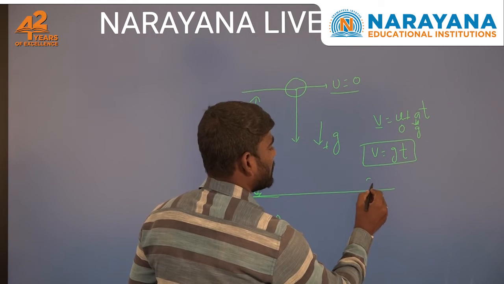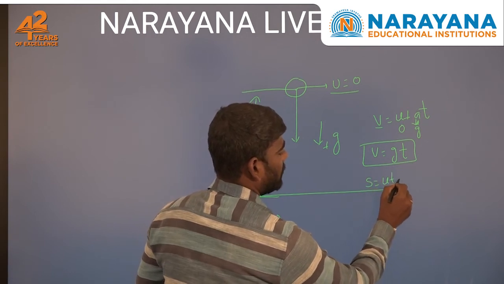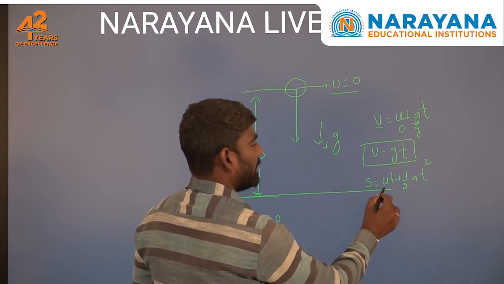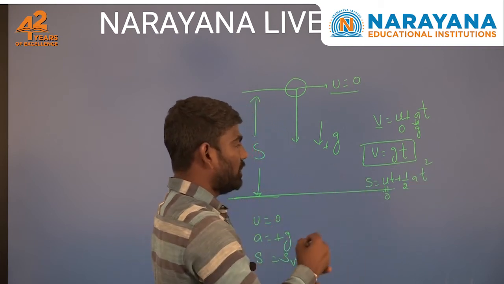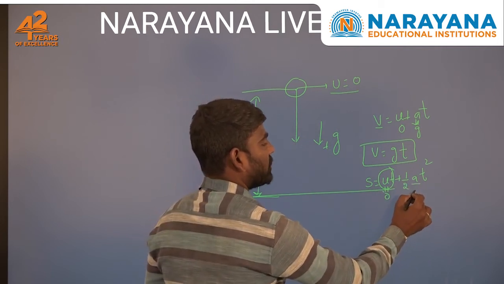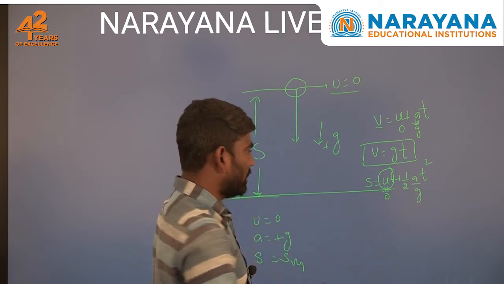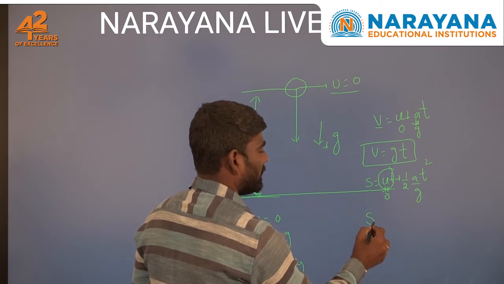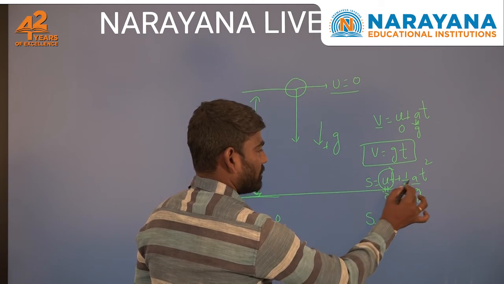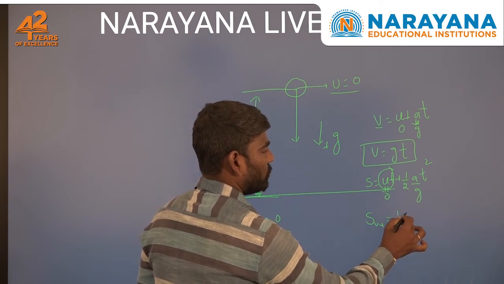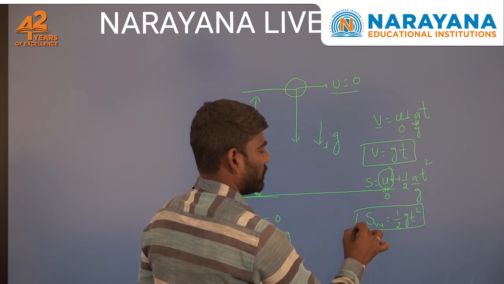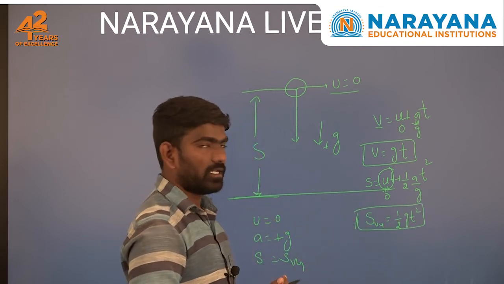And the second equation, s equals ut plus half at square. Again the initial velocity is 0, so this term becomes 0, and in place of acceleration you substitute plus g. Here the displacement is the vertical displacement, and the remaining is 1 by 2 gt square. This is the equation of free fall.